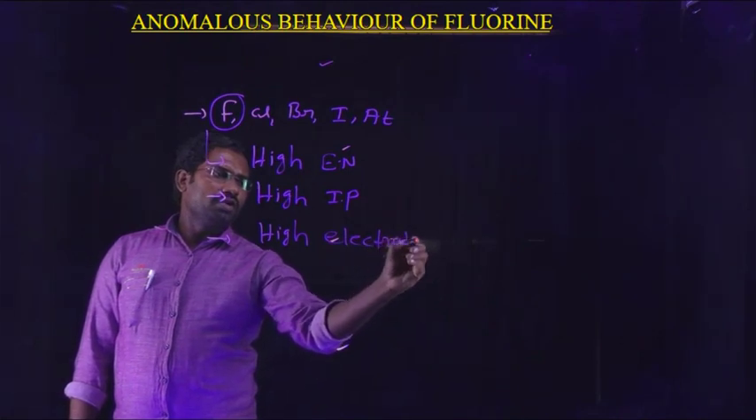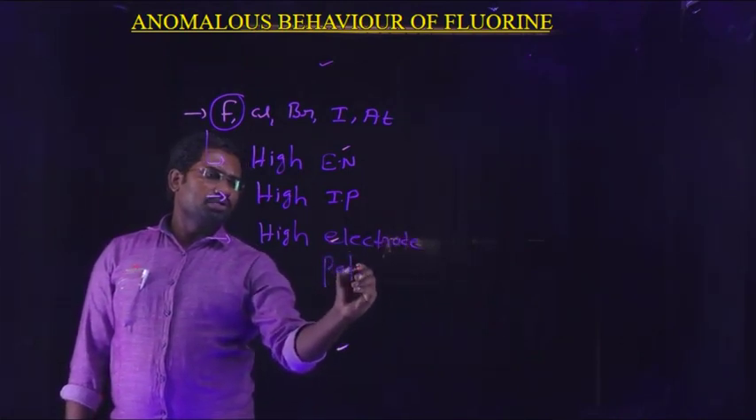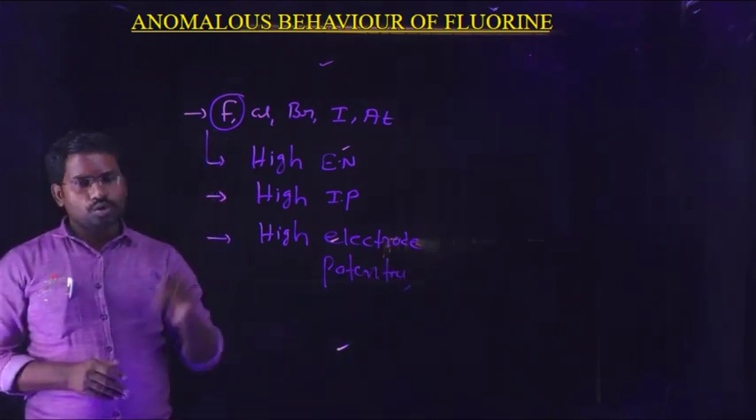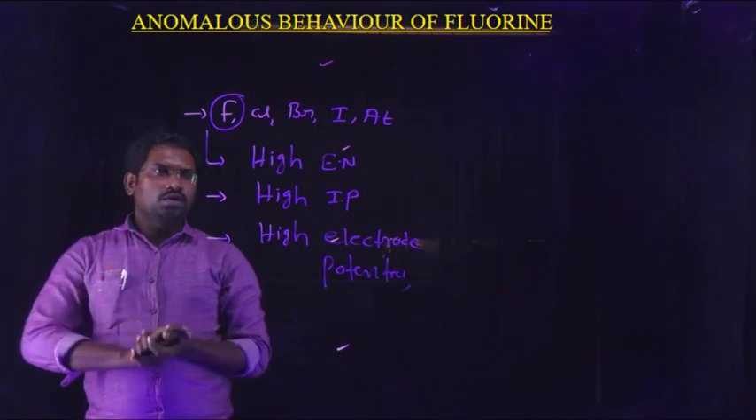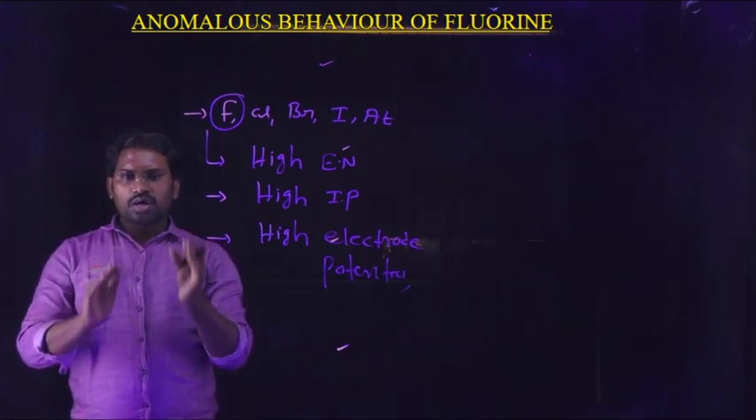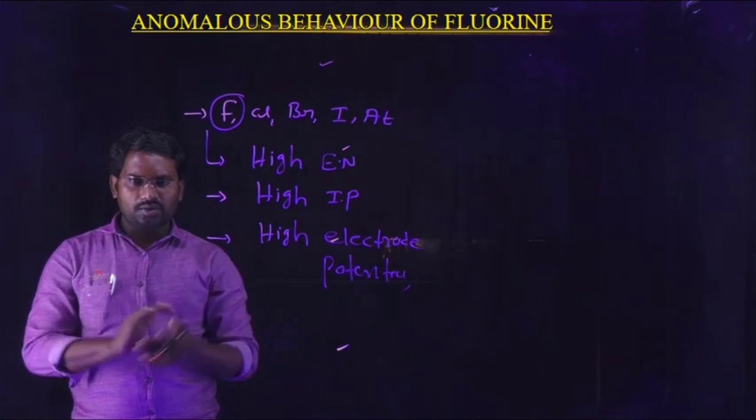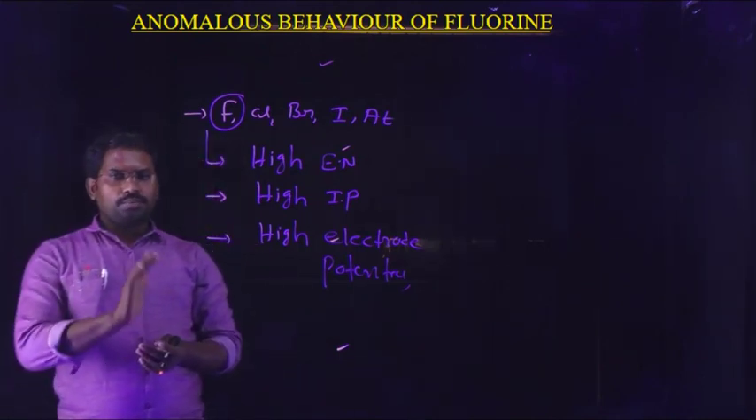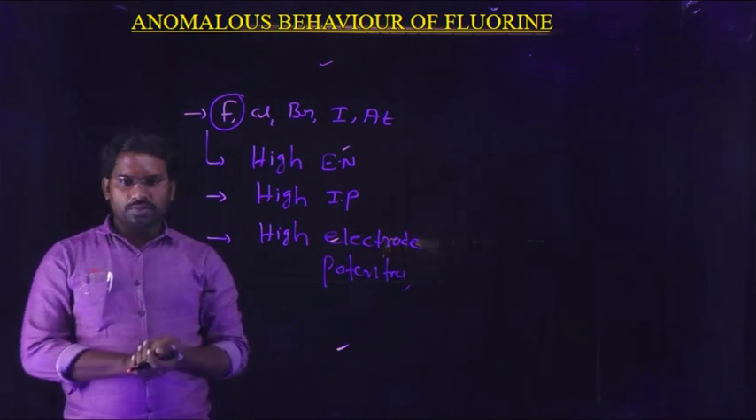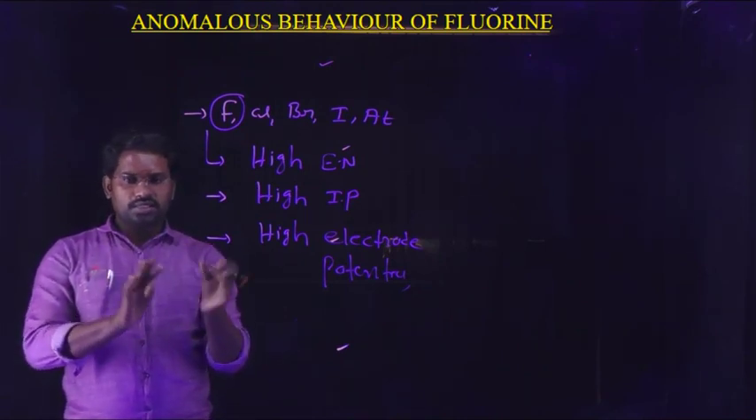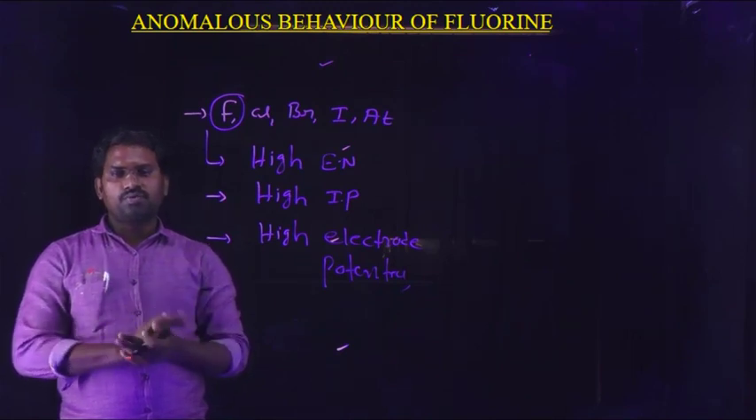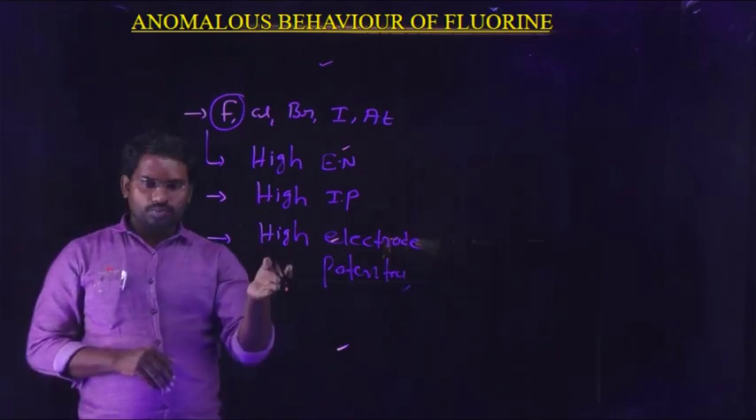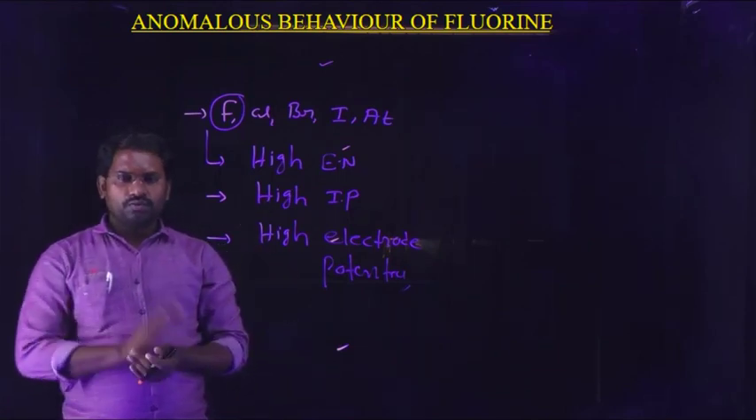It also has high electrode potential values. Based on the high electrode potential value, we can also say that fluorine is the most oxidizing agent among the halogens. Halogens can also act as good oxidizing agents, but compared to the remaining elements in the 17th group, fluorine is the highest oxidizing agent. That means it is a more powerful oxidizing agent compared with the remaining elements. So these are some properties in which fluorine differs from other elements.